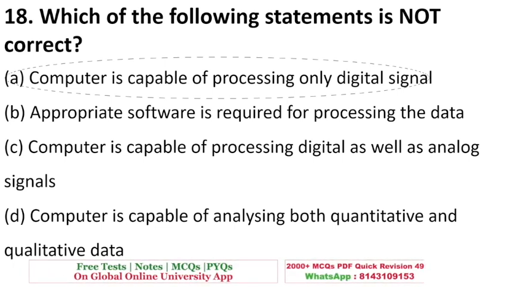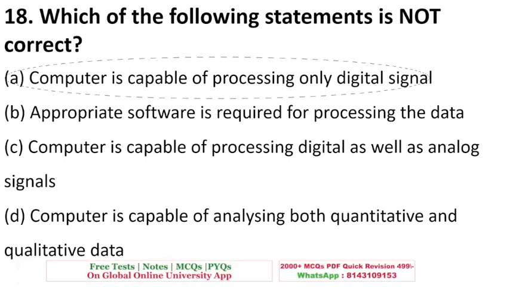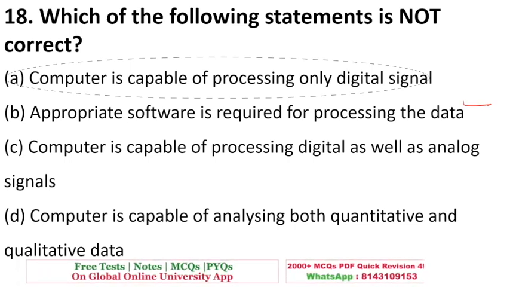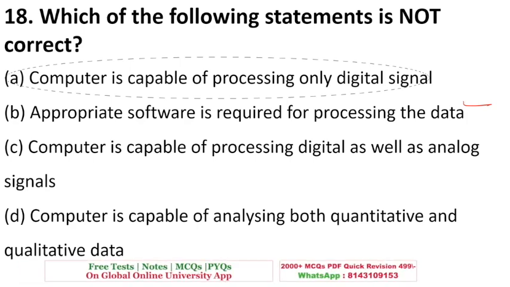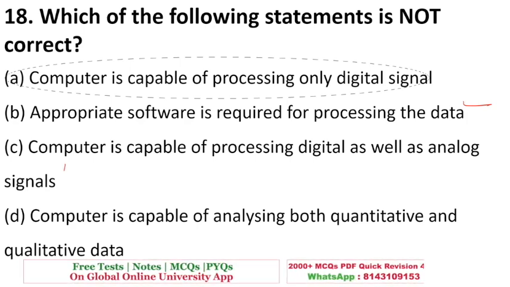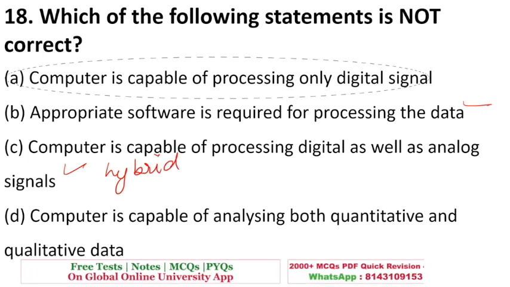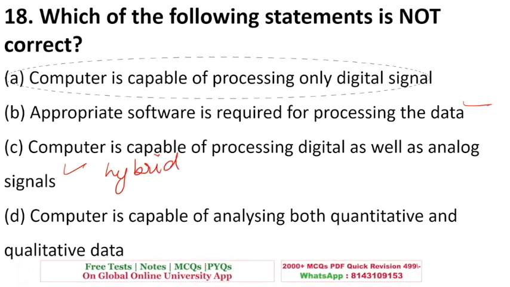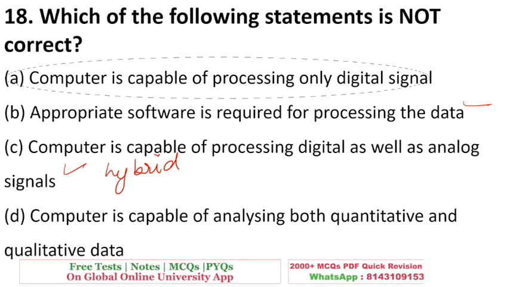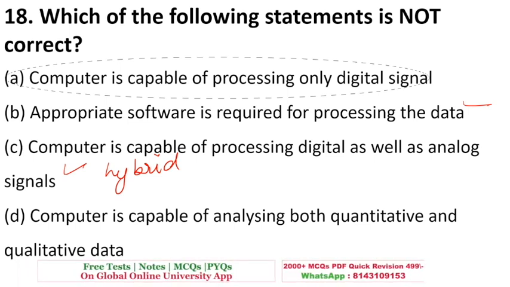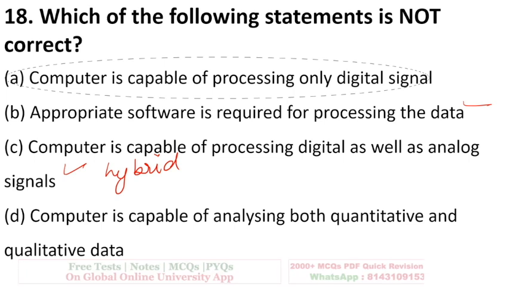Let me also read you the other options. Appropriate software is used for processing of data. Yes, this is correct. Computer is capable of processing digital and analog signals. Yes, as I told you, hybrid ones. Computer is capable of analyzing both qualitative and quantitative data. Yes, there are different software that can analyze this. So A is the right answer.